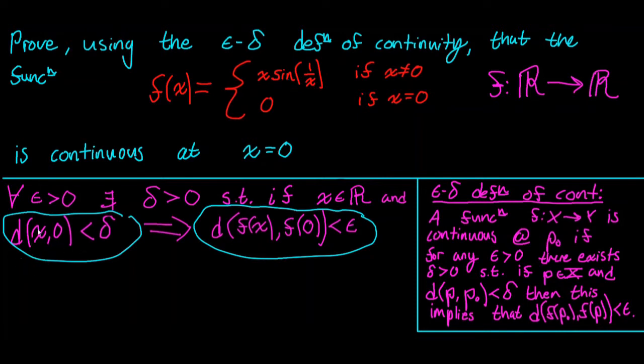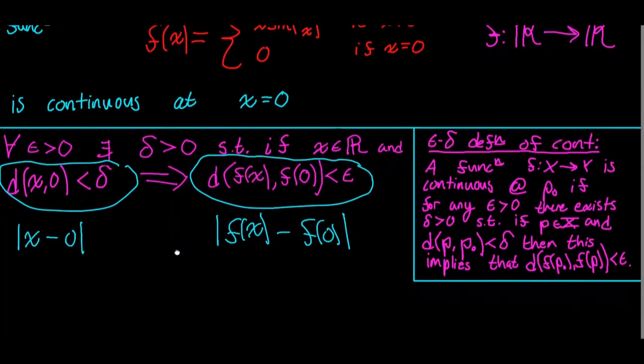First off, we can no longer think about this abstract notion of distance. We can think of the distance defined on the real numbers. That is the metric defined on the real numbers. So the absolute value of the difference between x and 0 is this distance. And this distance is the absolute value of f of x minus f of 0, because we're on the metric space defined on the real numbers, so that we can use the standard metric defined on the real numbers.